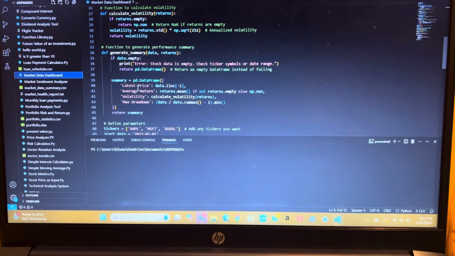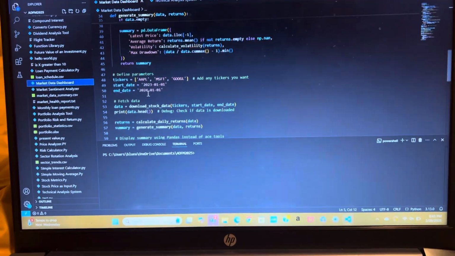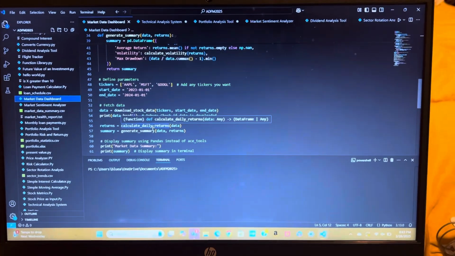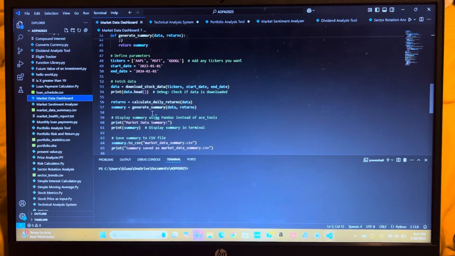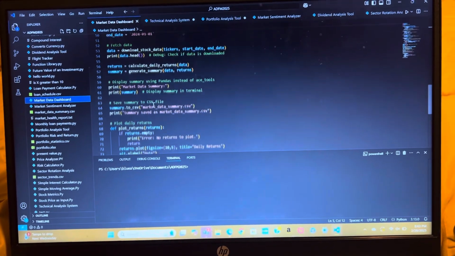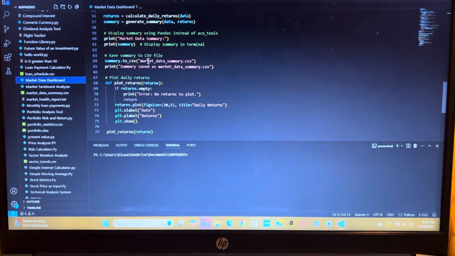But if the data is available, we're going to display and save the summary, which it does by defining the parameters and fetching the data first, so that it can create the calculations needed down here. Then it's going to display that summary and save the summary.